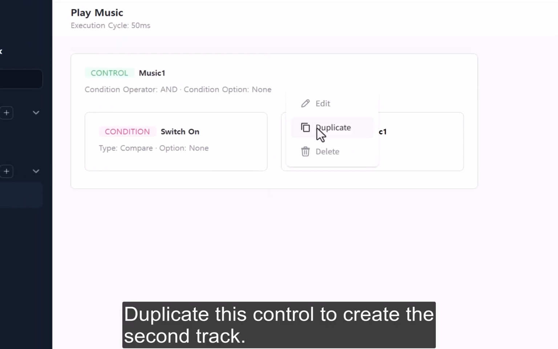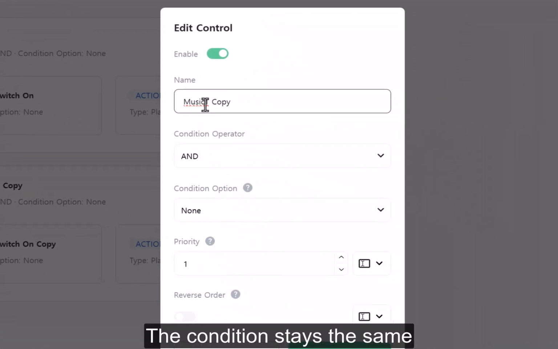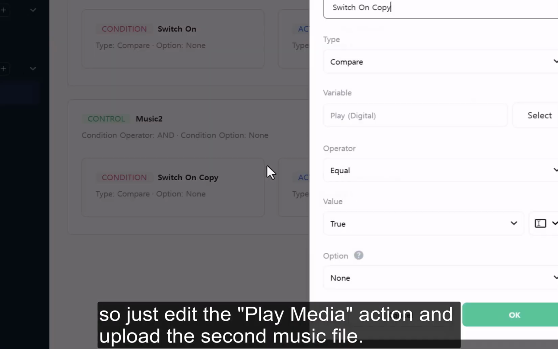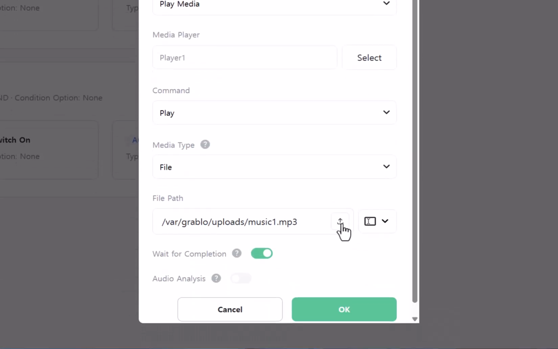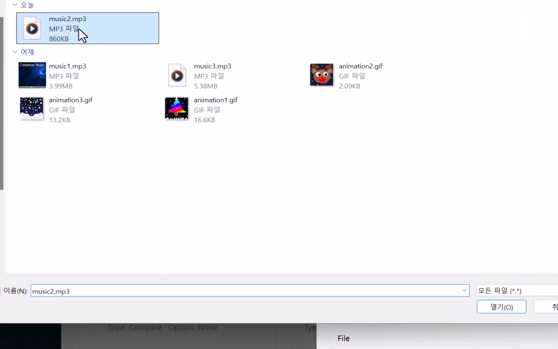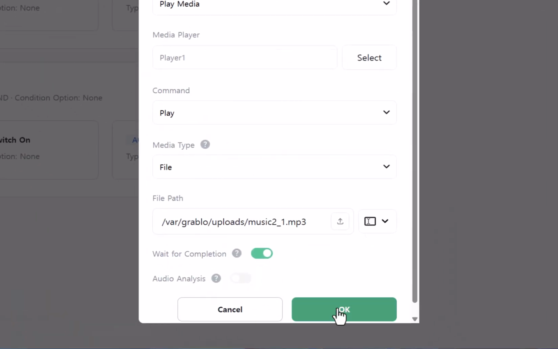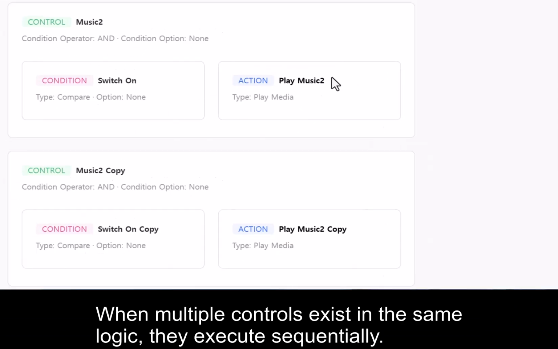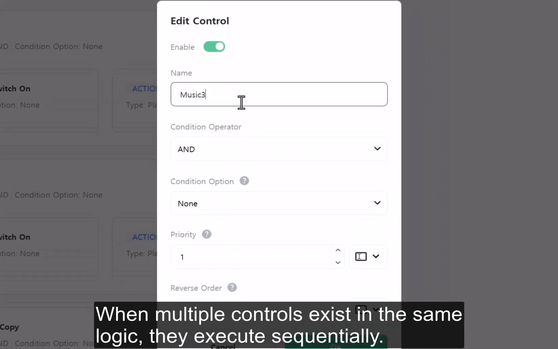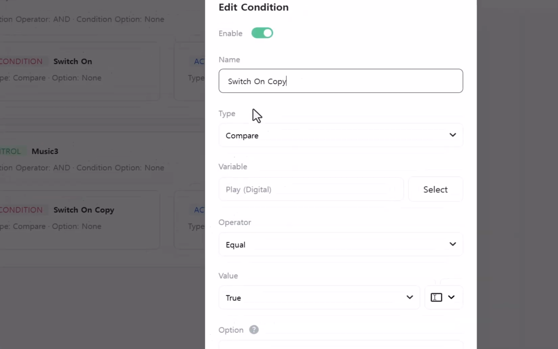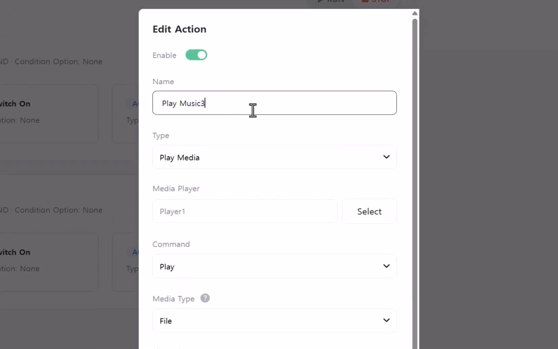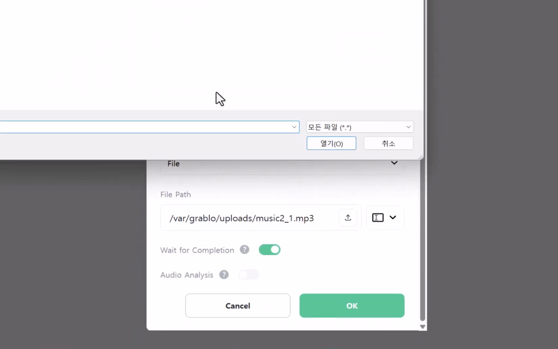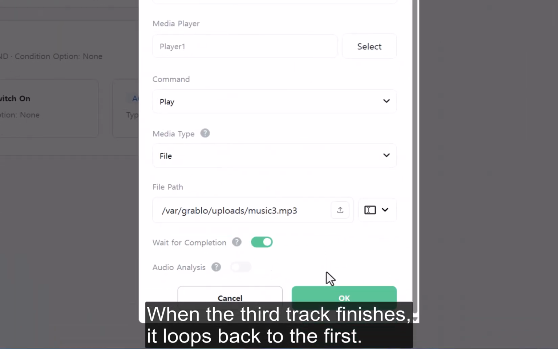Duplicate this control to create the second track. The condition stays the same, so just edit the play media action and upload the second music file. Do the same for the third track. When multiple controls exist in the same logic, they execute sequentially. When the user turns on the play switch, all 3 controls run in order, playing the 3 tracks one after another. When the third track finishes, it loops back to the first.